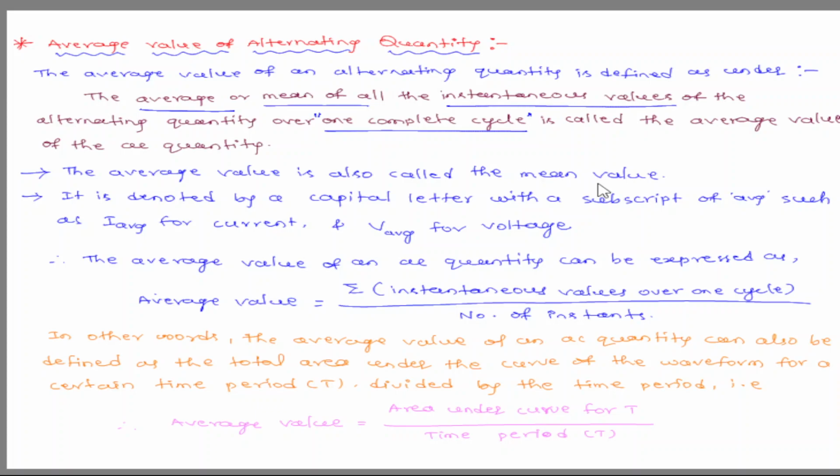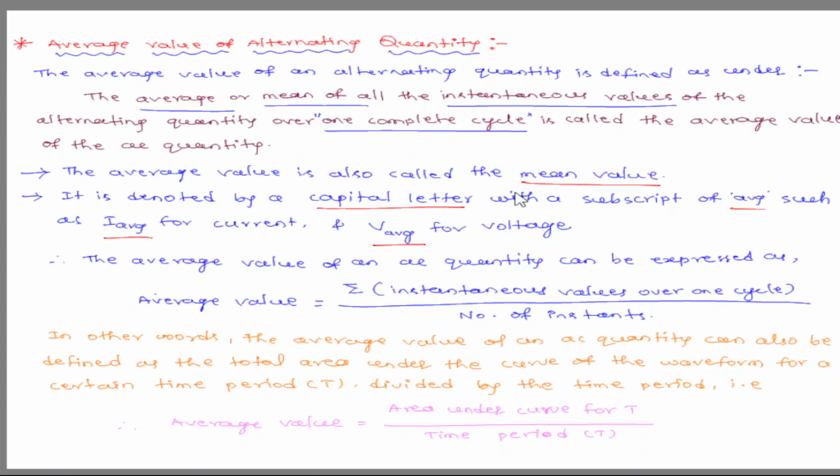The average or mean of all the instantaneous values of the alternating quantity over one complete cycle is called the average value of the alternating quantity. The average value is also called the mean value. Average values are denoted by capital letters with subscript average. For current, it is denoted by I average. For voltage, it is denoted by V average.